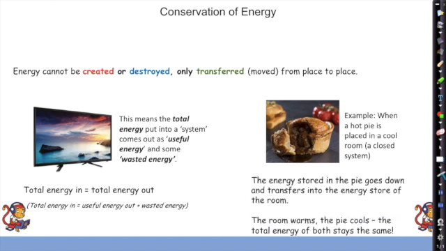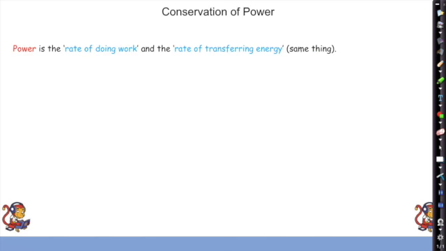The energy that's stored in the thermal store of the pie is going to go down. And it's going to transfer that energy into the energy store of the room, which is going to go up. So the room is going to warm up just a little bit, the pie is going to cool down quite a lot. And the total energy of both, when you include both of them, stays the same. Okay, so conservation of power then.